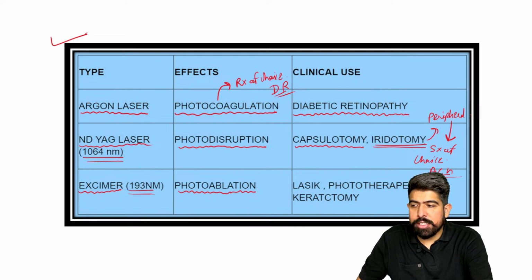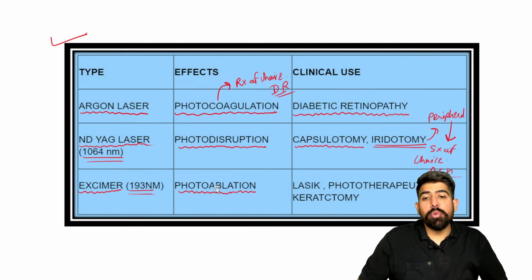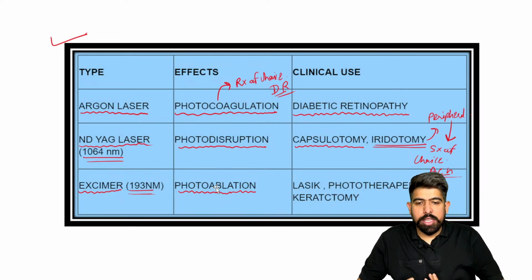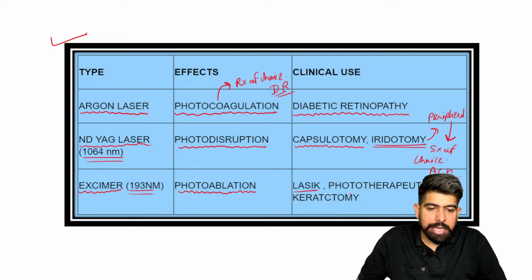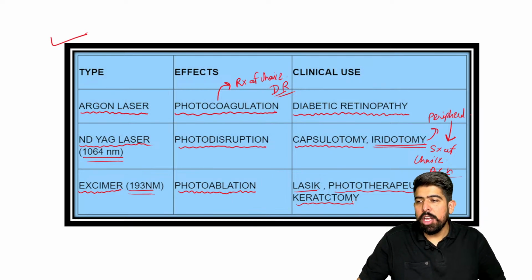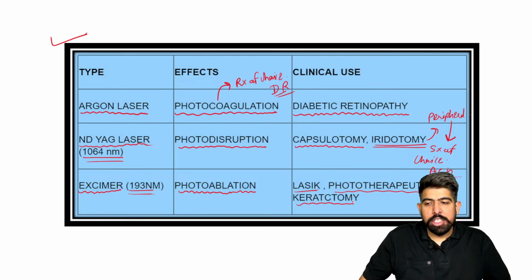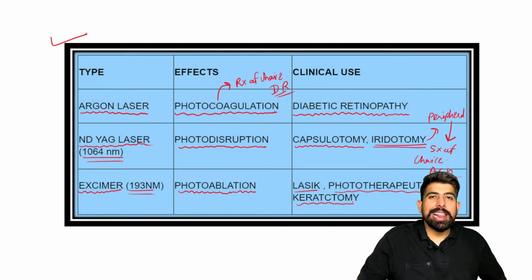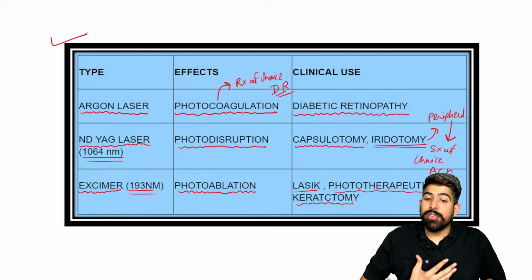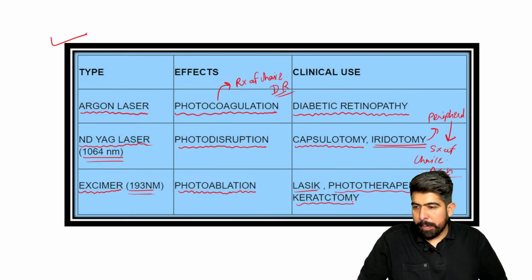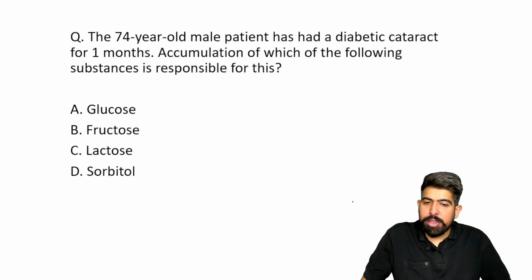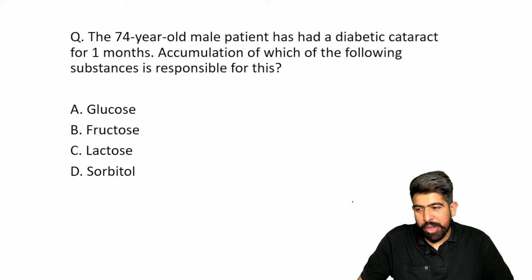What is the meaning of LASIK surgery? It is a type of refractive error surgery, right? So photoablation is used in LASIK surgery, which is for refractive error, and it is also used in phototherapeutic keratectomy. Okay, right? So this is about the lasers which you have to remember importantly.